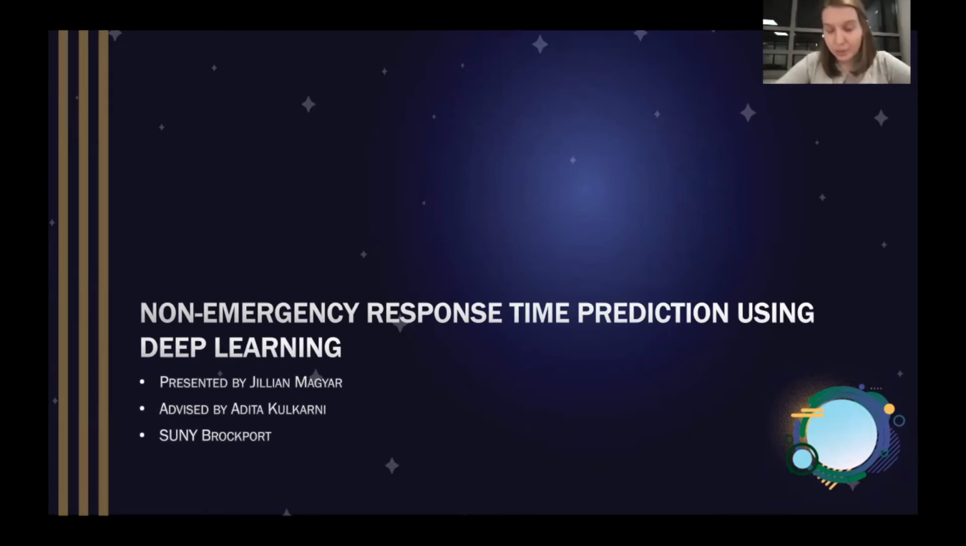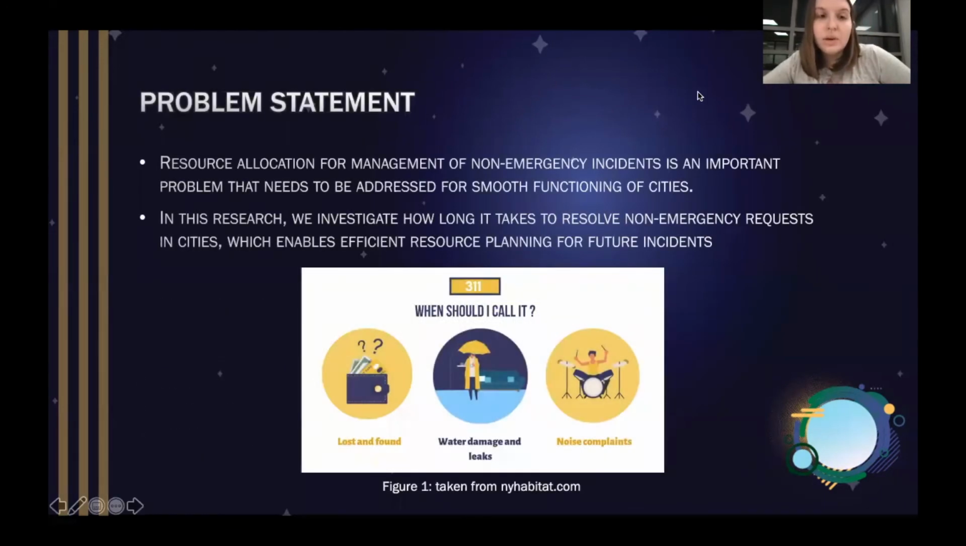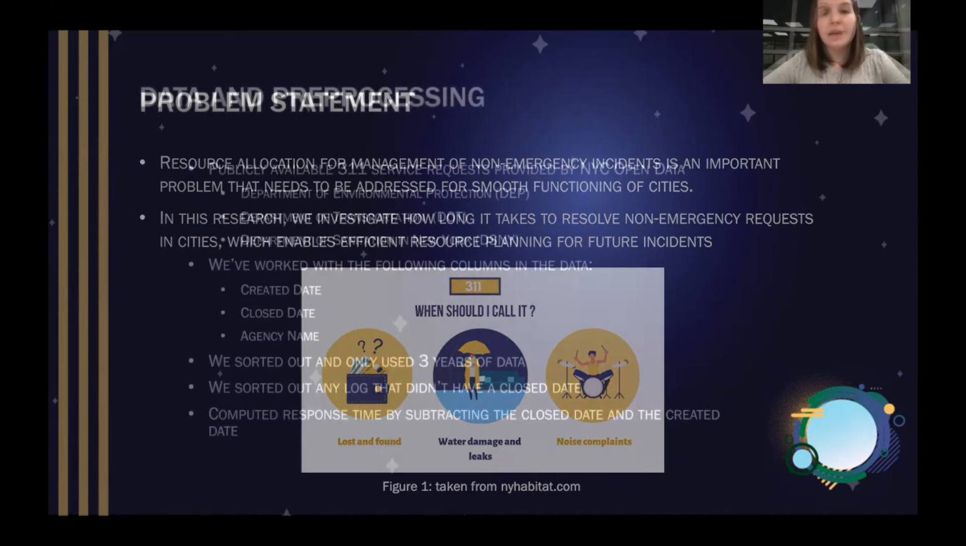I'm from SUNY Brockport. The problem statement for this project is that resource allocation for management of non-emergency incidents is an important problem that needs to be addressed for smooth functioning of cities. In this research, we investigate how long it takes to resolve non-emergency requests in cities, which enables efficient resource planning for future incidents. Some examples of non-emergency incidents are noise complaints, illegal parking, or sidewalk damage, or anything like that.